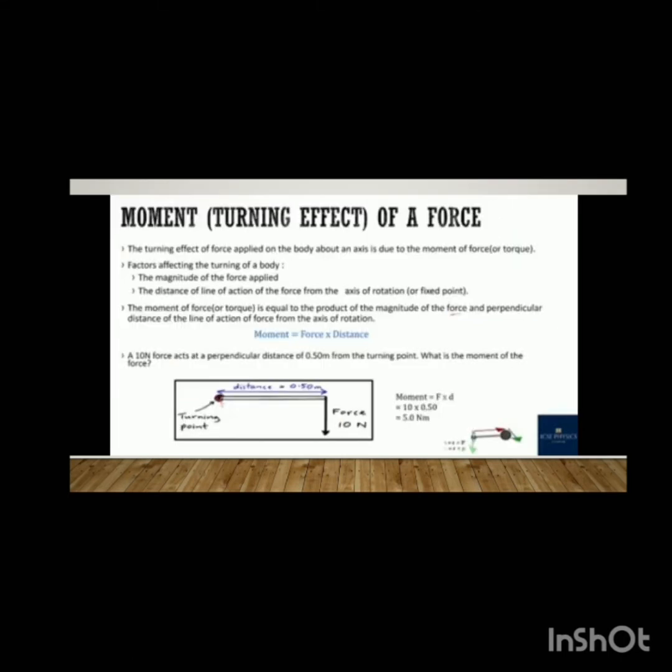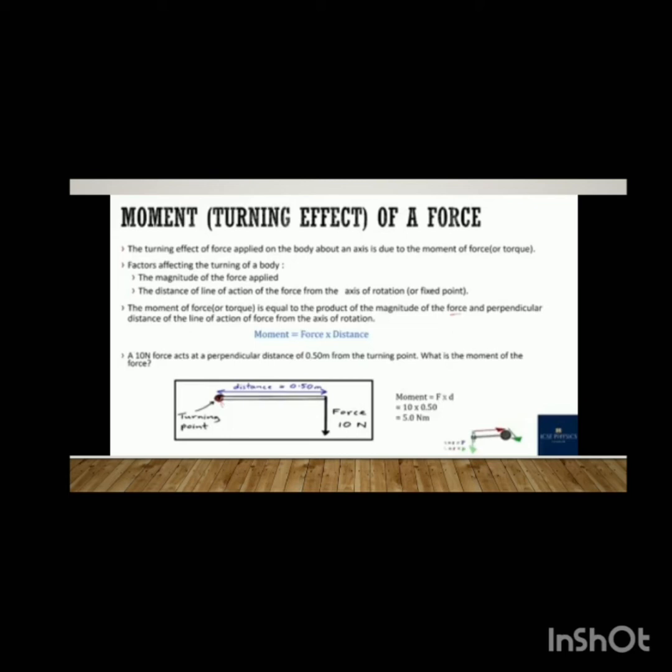Then moment or turning effect of a force, that is, moment of a force or turning effect of force. This is the turning effect of force applied on the body about an axis due to the moment of force or torque. The definition: the turning effect of the body about an axis is due to the moment of force or torque applied on the body.